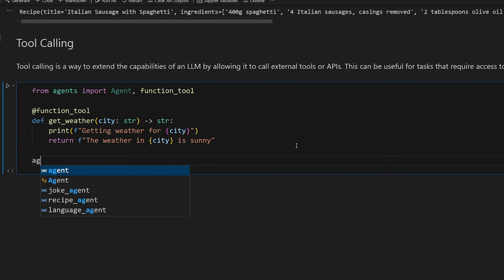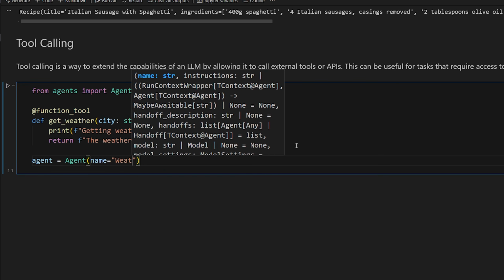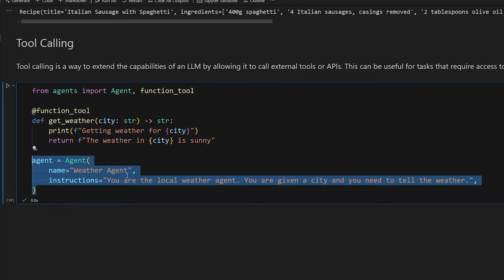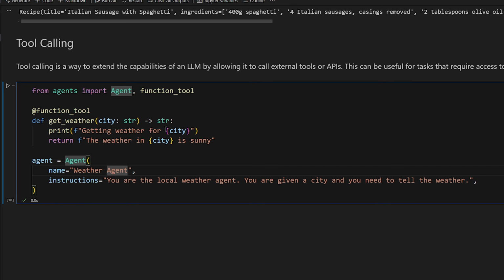So the idea is we're going to create an agent, and it's going to be a weather agent. So the instructions that you could have for this is you are the local weather agent, you are given a city, and you need to tell the weather. Now with this agent by itself, it doesn't have any tools hooked up to it yet, so it doesn't really know it can call this function to get the actual data, so it would probably just make it up.